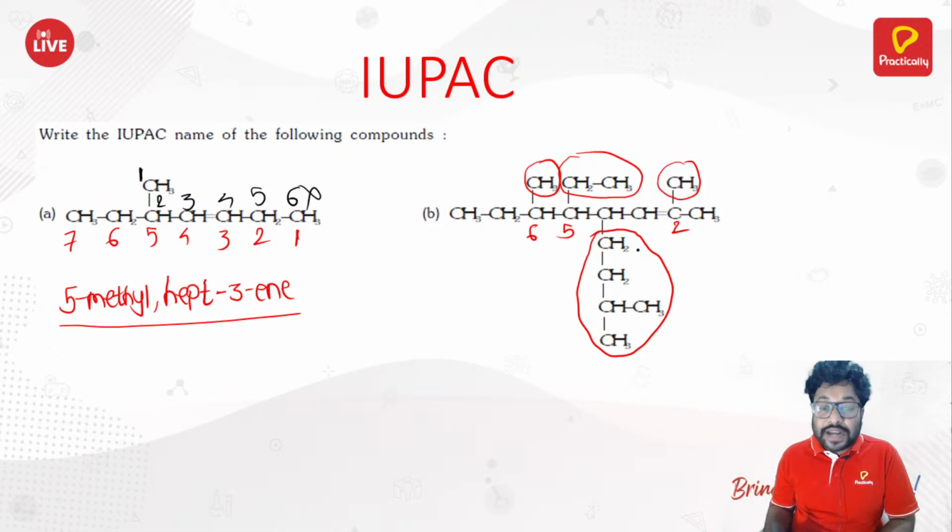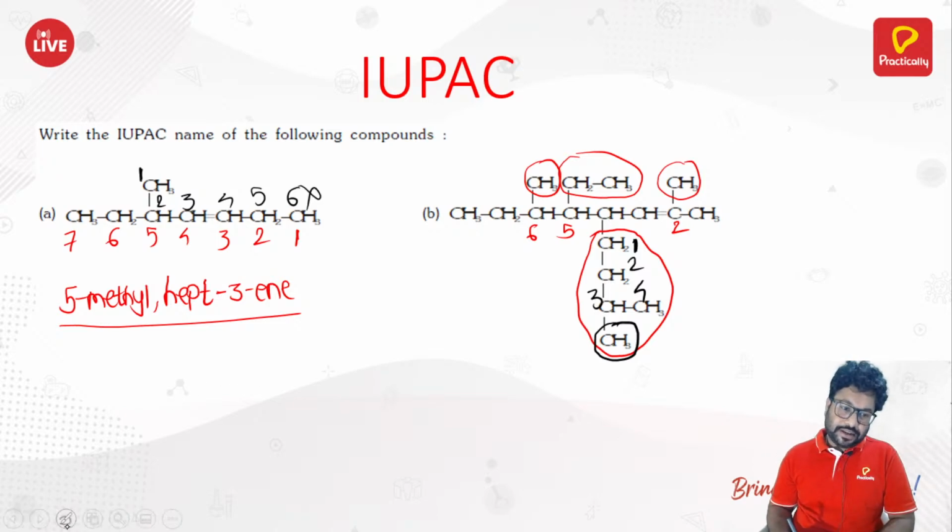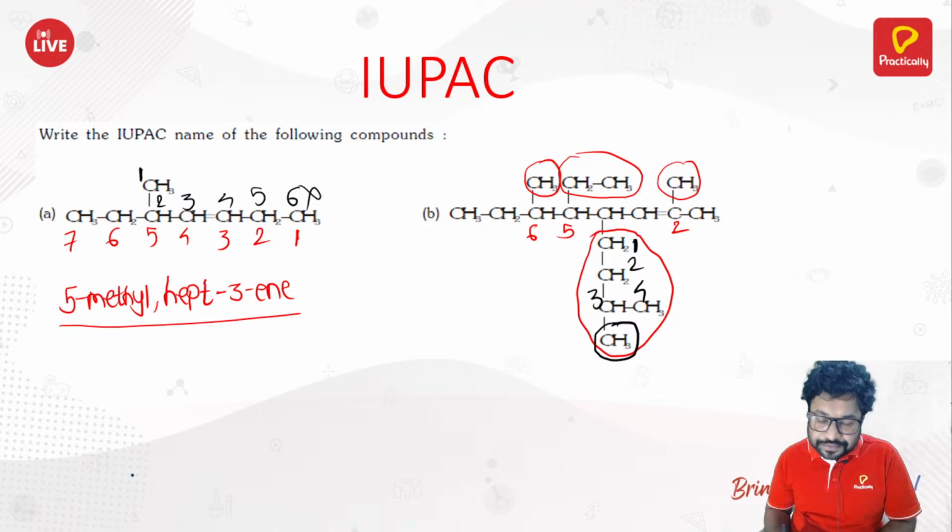It's not that you can start from here because branching is there; you should start counting from this carbon only, because that's the part attached to the longest chain. So 1, 2, 3, 4. That is the longest chain. At the third position, you got a methyl substituent.